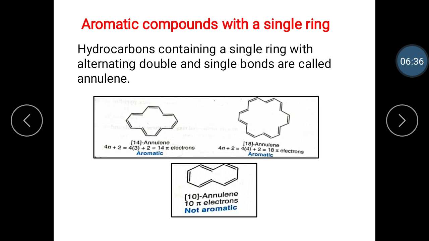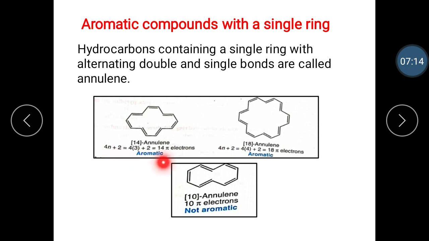a planar molecule would place the 2 hydrogen atoms inside the ring, and they are too close to each other. Due to the repulsion of the hydrogen atoms in the center of the molecule, the central cavity is not large enough to accommodate them, so the ring bends out of planarity. Since the ring is not planar, the 10 pi electrons can't delocalize over the entire ring, and it is not aromatic.